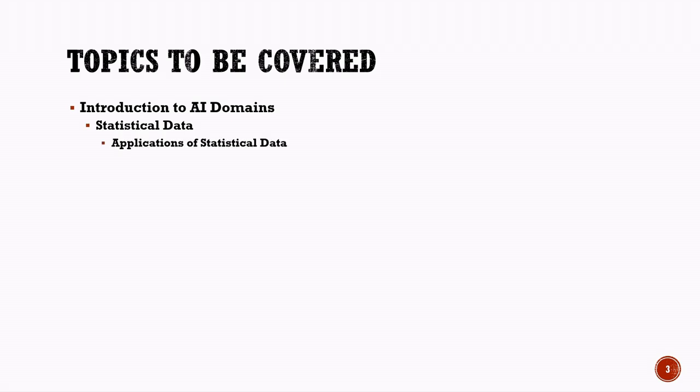In this part of the unit, we will explore different domains of artificial intelligence and understand how AI is used in real life. We will begin with statistical data. Here, we will learn how AI uses numbers, patterns, and data analysis to make predictions and decisions. We will also study different applications of statistical data in areas like business, healthcare, weather forecasting, and education.